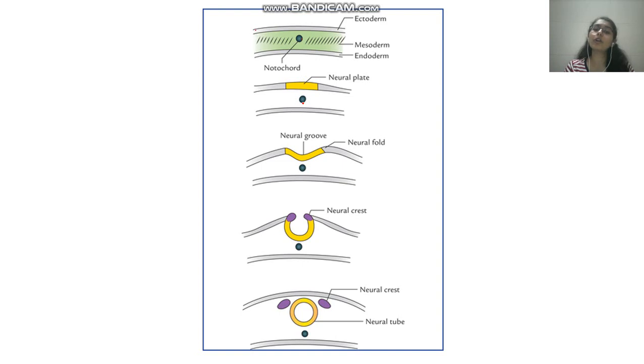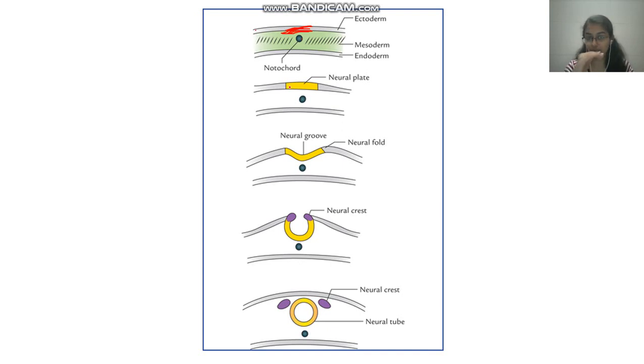Now there is a special function of this notochord. It will secrete excess amounts of growth hormones, or growth chemicals in short. What it will lead to is thickening of the area of the ectoderm above it. This thickening will lead to formation of a neural plate.